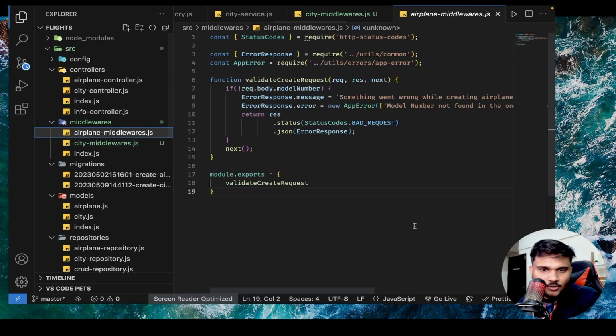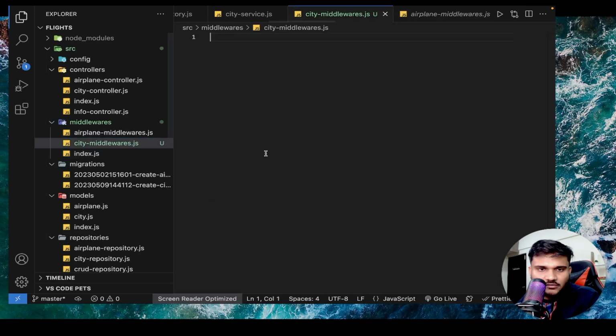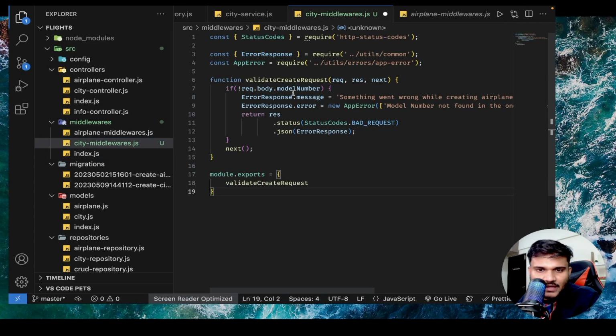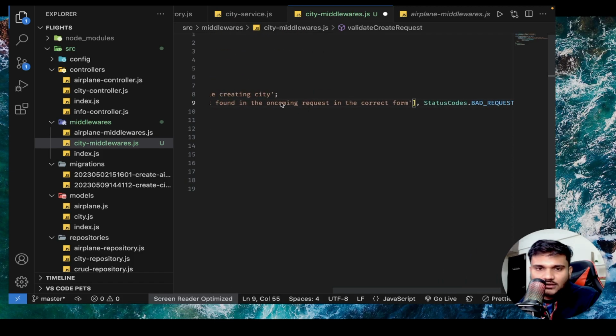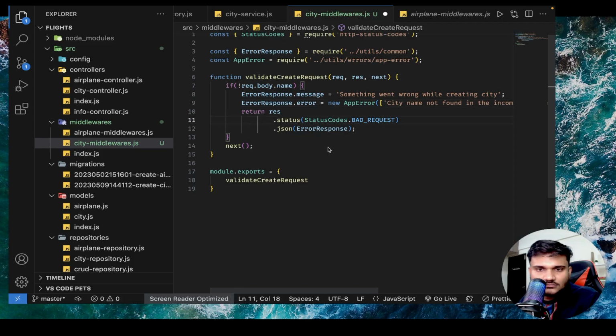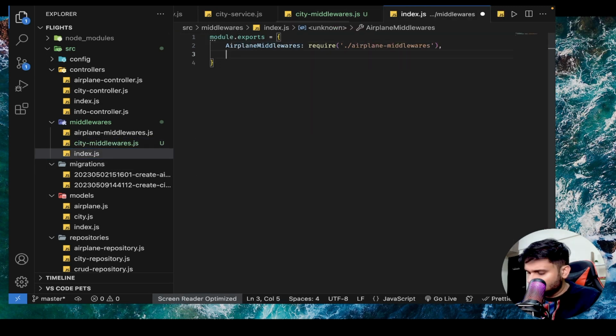middleware.js. I'll copy everything from the airplane middleware and paste it here. And now we don't need request.body.model number. We just need name. Something went wrong while creating city. And the error is city name not found in the incoming request. That's it. Okay. Validate create request. Cool. Now let's export this city middlewares.